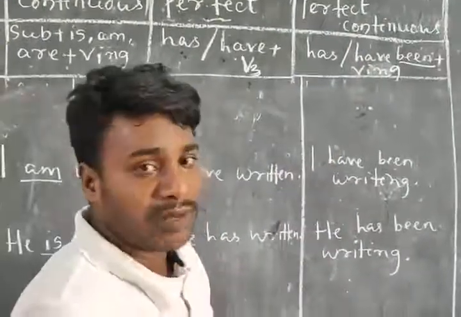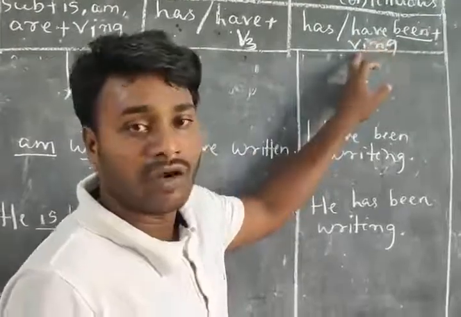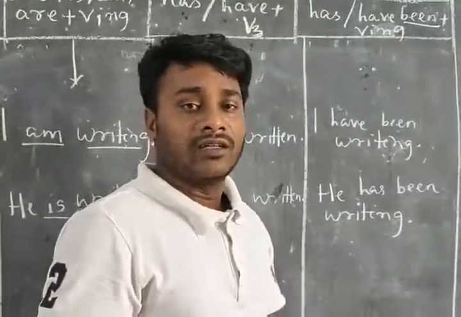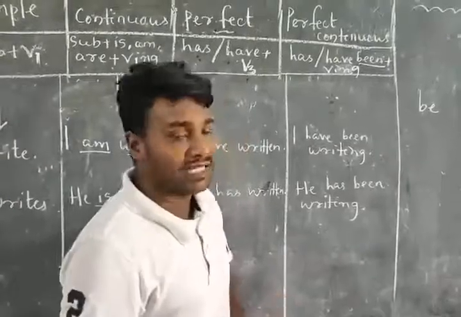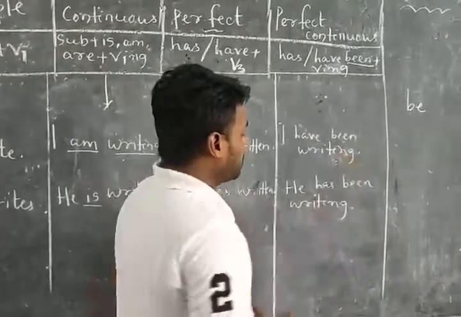The structure of present perfect continuous is has, have, been plus verb ing, and we can understand it through our example. Your example is, I have been writing.